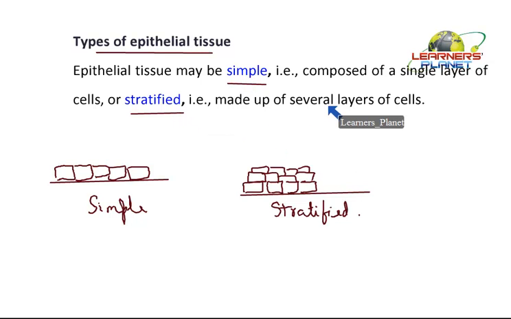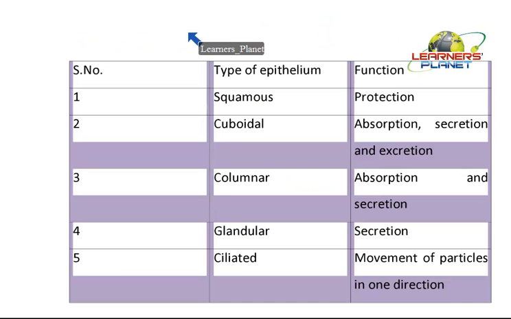Now they can be of various kinds depending upon the site where it is present and the function which it is going to serve. So the function which is performed will subclassify the epithelium into various types. Let us study each and every type now. So the first type is squamous. These squamous tissues are meant for protection purposes.